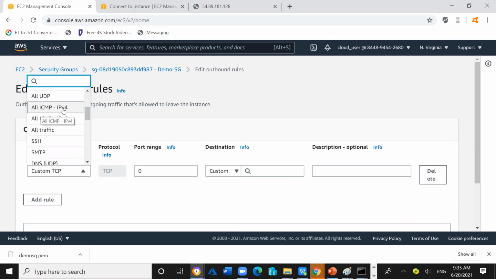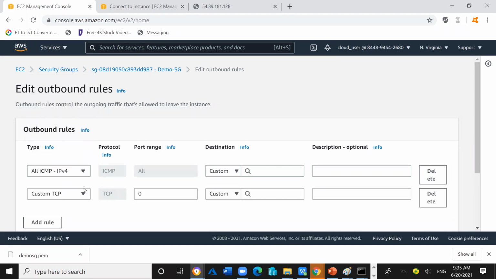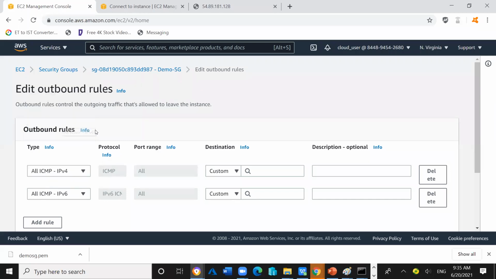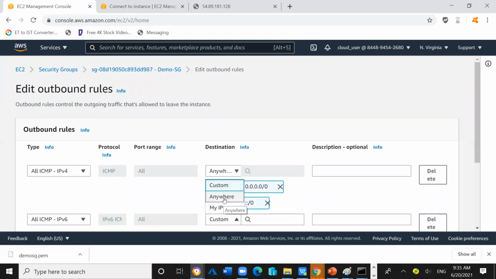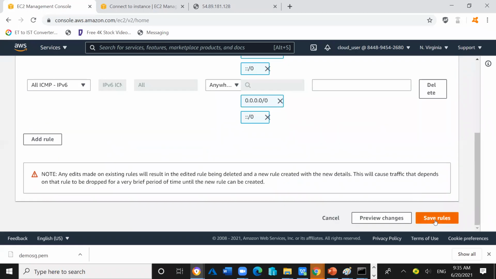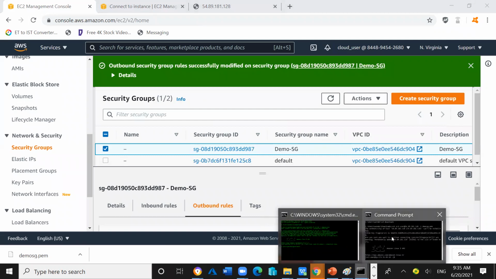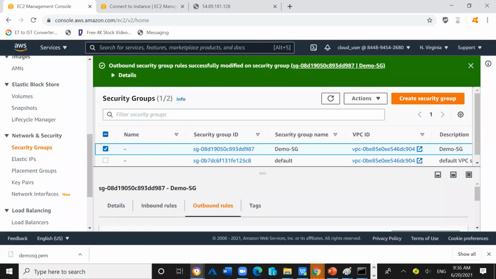So here we will select all ICMP IP version 4, and add all ICMP IP version 6, because the request which is going towards the Yahoo server, maybe it is using IP version 4, maybe it is using IP version 6 also. In both of the cases, we will be ready. Anywhere. Now click on Save Changes. The changes are saved. Now let us see the result.